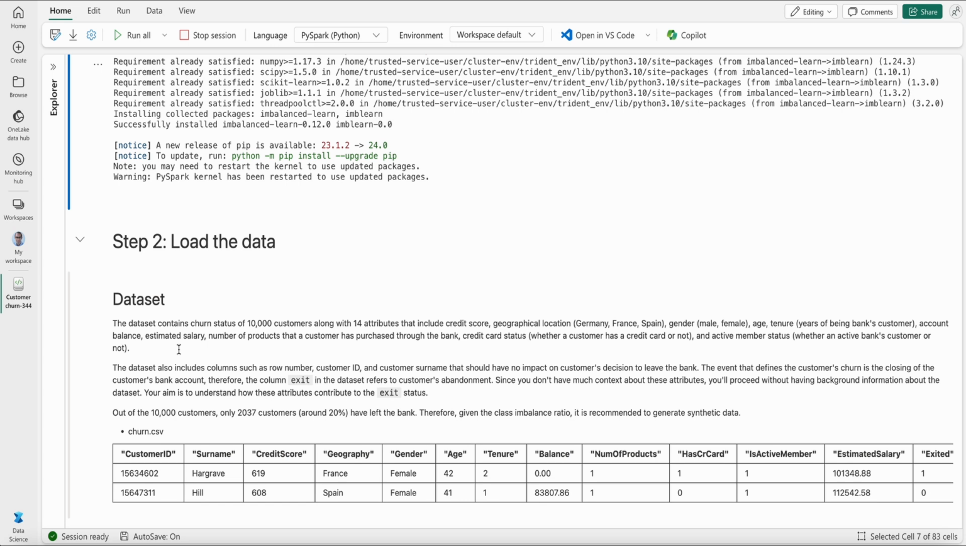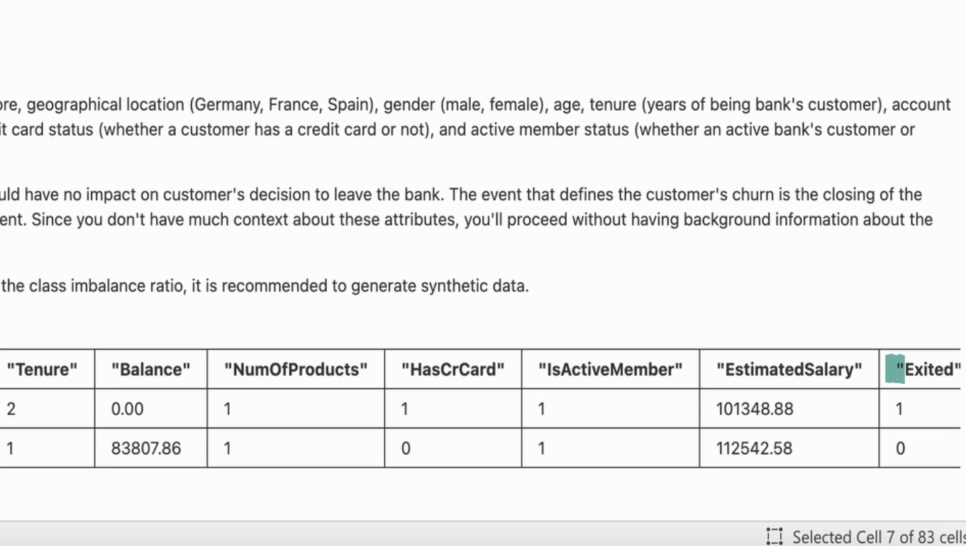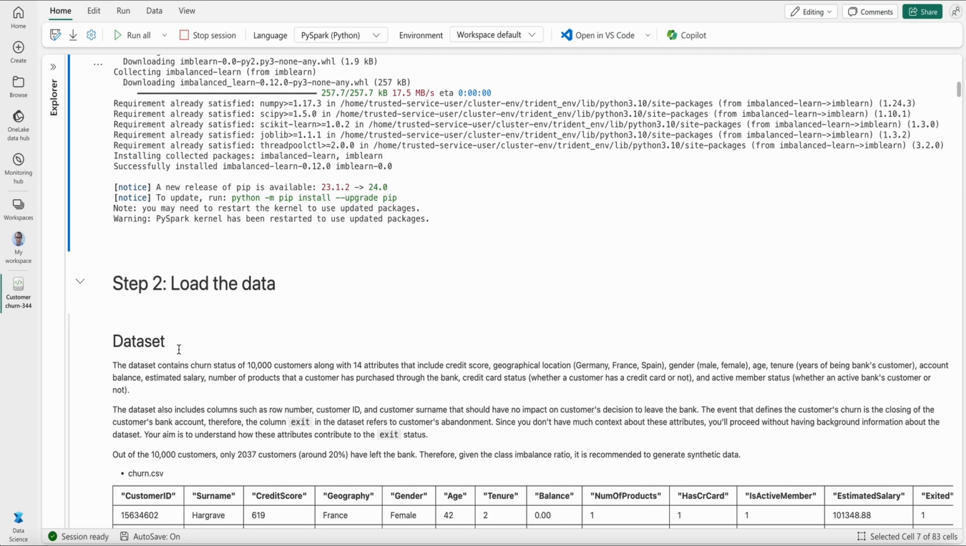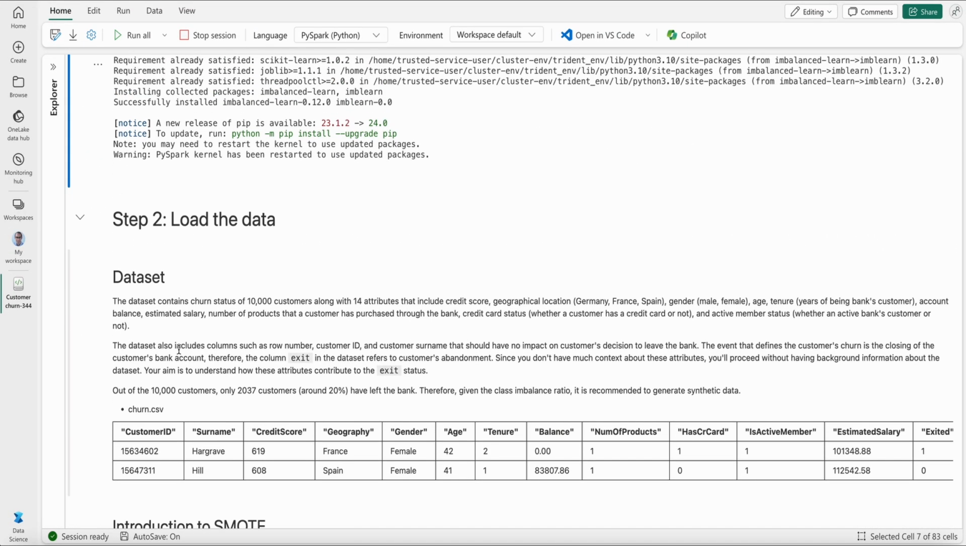The event that defines the customer churn is the closing of the customer's bank account, and there's a column named exit, which refers to the customers leaving the bank. As we look at this, we realize that out of the 10,000 data points about customers, only 2,037 customers, which is roughly 20%, have left the bank. So the ratio is 80% who have stayed with the bank versus 20% who have left the bank. That already tells us that our data set is imbalanced.